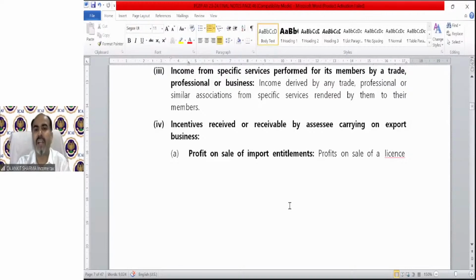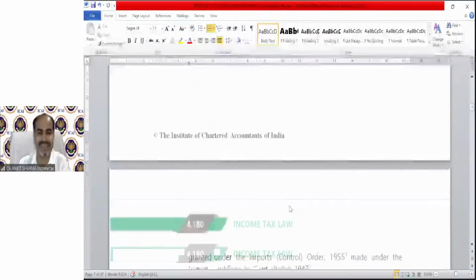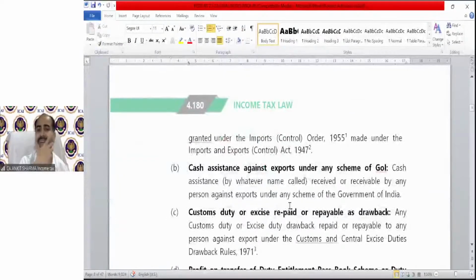First, profit on sale of import entitlements, profit on sale of a license granted under the Import Act 1947. So if you are selling your import license, the profit arising on that license is going to be taxable under PGBP. Second is cash assistance.